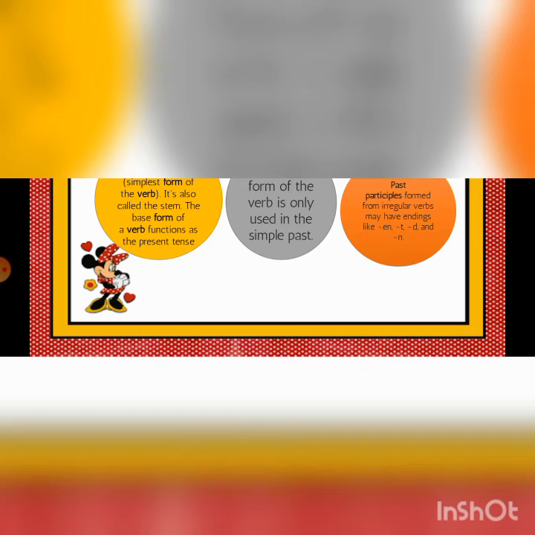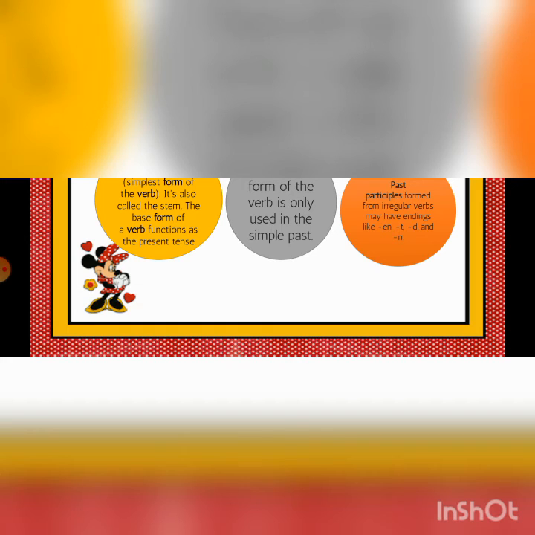So my kids, the second form of verb includes simple past tense with added ed. For example, I played in the garden. I worked for a company. So these are the second form of verb. Third form of verb, these are also called past participles. It is used for the past participle and they are formed from irregular verbs, and they may have endings like t, en, d and n. Okay, so that is the third form of verb.